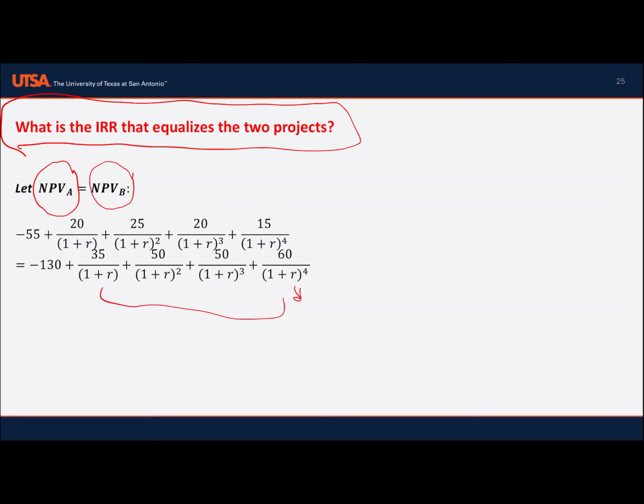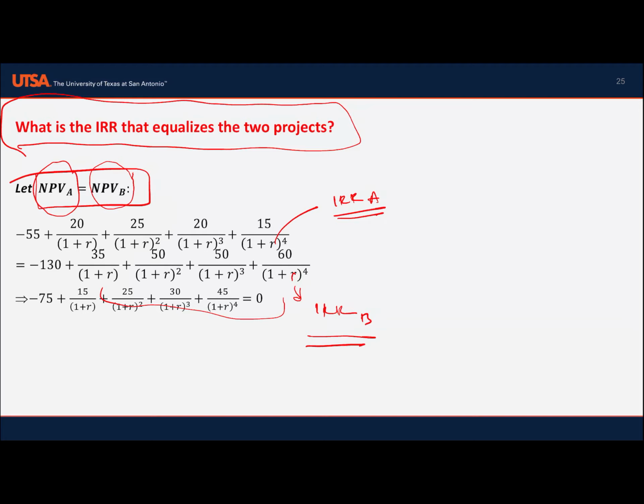So here the R represents IRR B, and this R represents IRR A. We're trying to find the values that equate these two equations, these two projects.